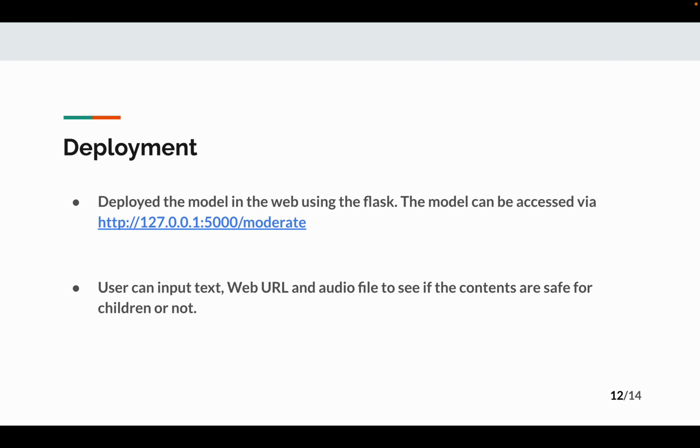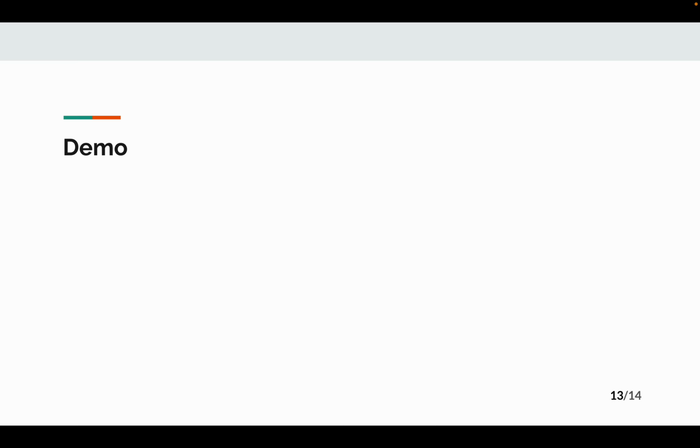So we deployed the model on the web using Flask. The model can be accessed via this localhost by running the code on our local computer. The user can input text, web URL, and audio file to see if the contents are safe for children or not. Now it's time for the demo. Let's move on with the demo.